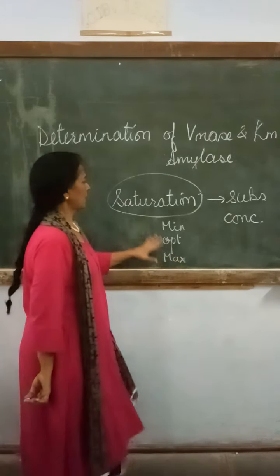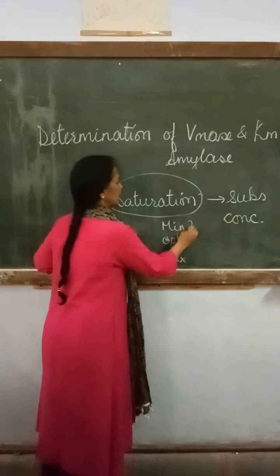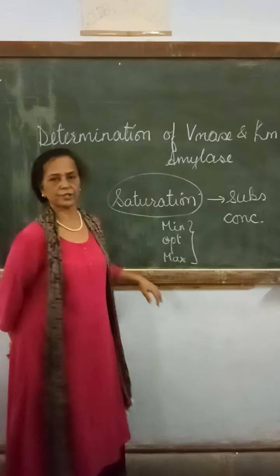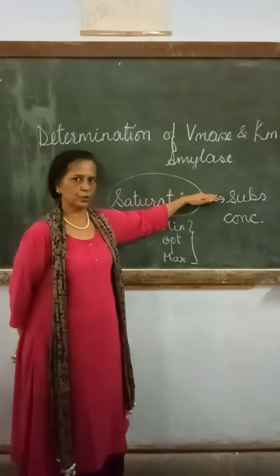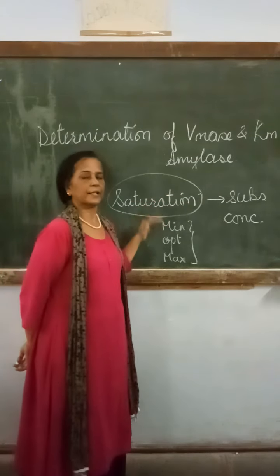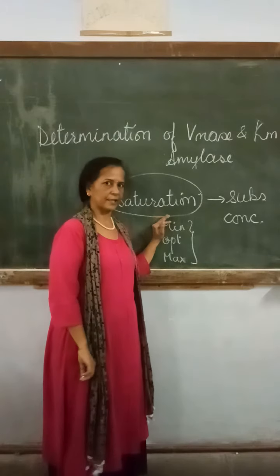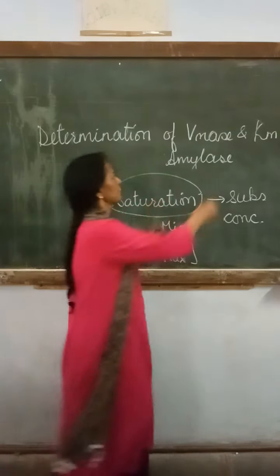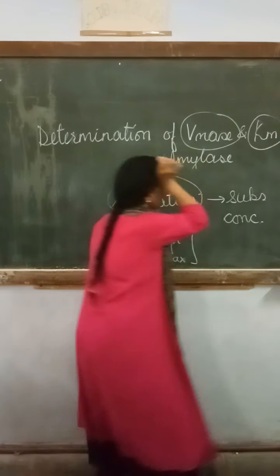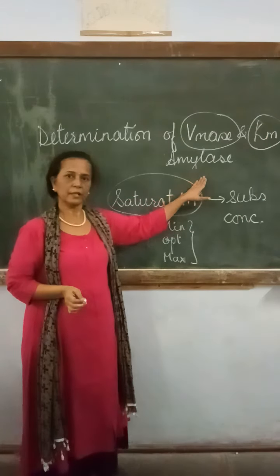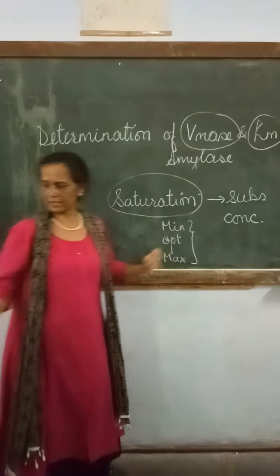In the case of these three different concentrations of the substrate, it will affect the velocity of the enzyme, or the rate of reaction of any particular enzyme. That is why we have to find out these two values when we are working on the amylase enzyme.